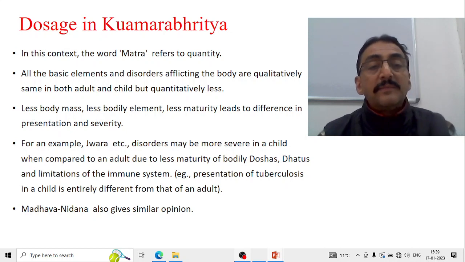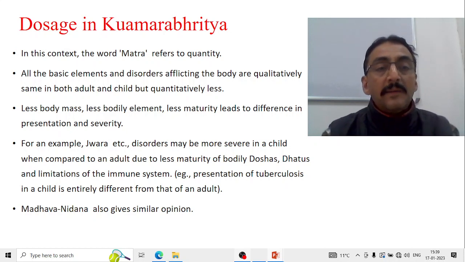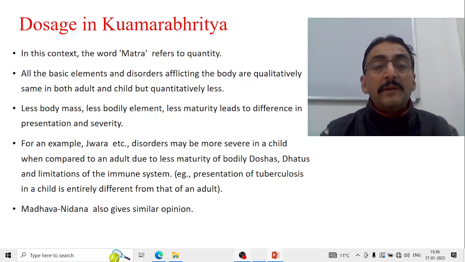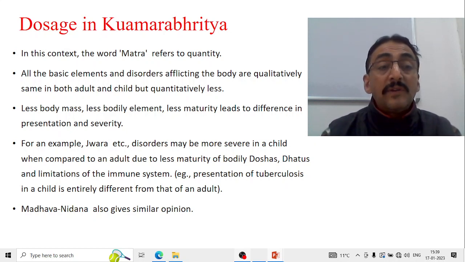Less body mass, less bodily elements, less maturity leads to differences in the presentation and severity of the symptoms, doshas, etc. For example, jwara disorders may be more severe in the child when compared to an adult due to less maturity of the bodily doshas. Although the same degree of jwara is coming, 2 degree or 3 degree fever, that may be more severe in case of children compared to adults because of immaturity of the body system, dhatus also, and limitations in the immune system.